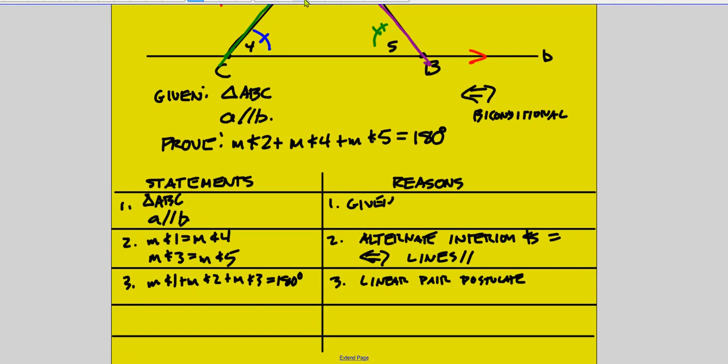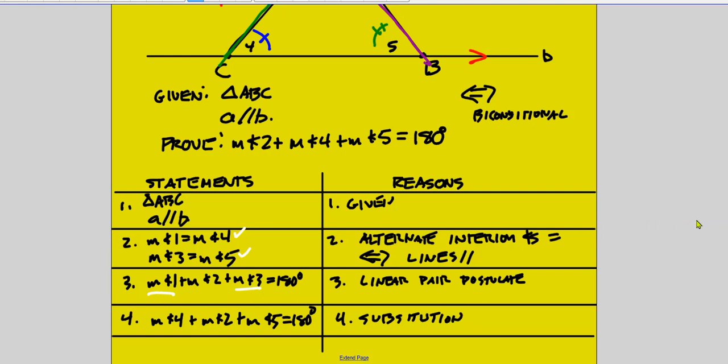And now my last step is, okay, measure angle 1 equals measure angle 4, so I can replace measure angle 1 here with 4. Measure angle 3 equals measure angle 5, so I can replace measure angle 3 with measure angle 5. So my final conclusion here will be replacing 1 with 4. I have the measure of angle 4 plus the measure of angle 2 plus, replacing 3 with 5, that has to equal 180. And the reason for this is I'm doing substitution. I'm replacing something with something that's equivalent to it. Technically, substitution property of equality, I'm just going to call it substitution.